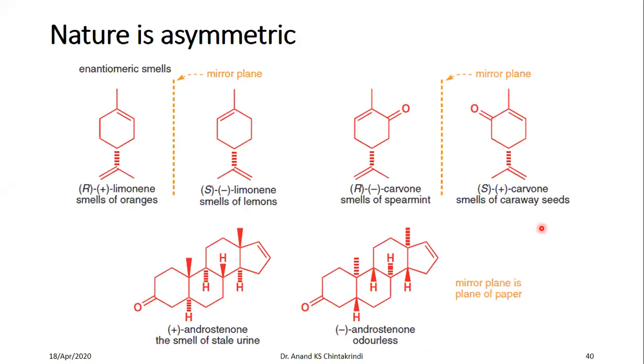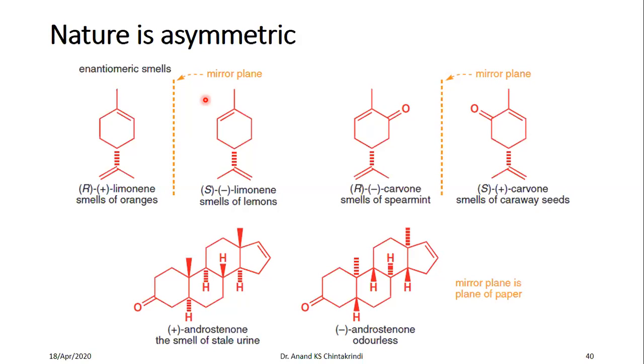Nature is asymmetric. That means different enantiomers. When dealing with stereochemistry, you might have learned that enantiomers have the same chemical and physical properties, but that is their absolute property.